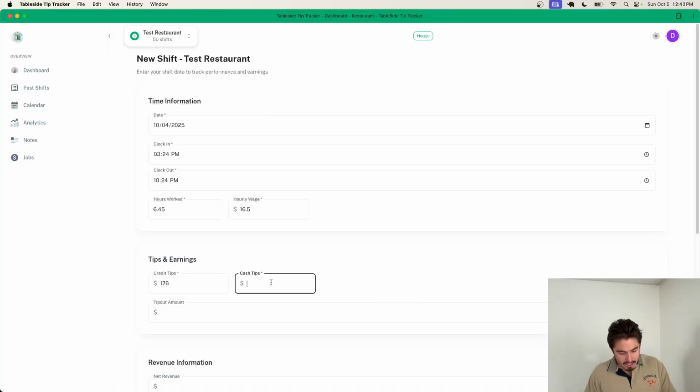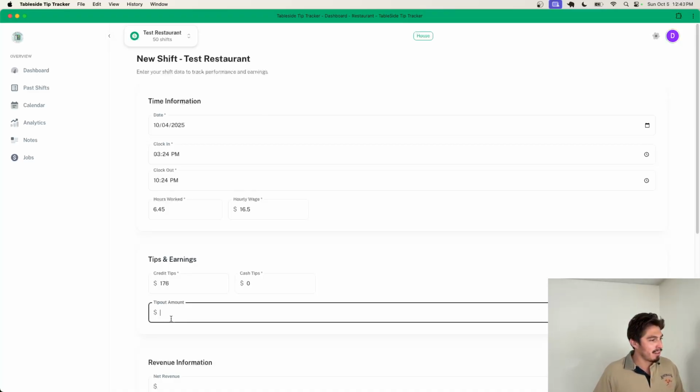Cash tips, we did 0. Side note, for this one table I had, not sure if you've ever heard of a microaggression. I just learned that word, but the table started speaking Spanish to me. I'm all for it. I speak Spanish. No Spanish was spoken before, but they decided to speak Spanish, asking where the bathrooms were. I thought it was fun. A little time to practice the Spanish, always good with the tables. But not sure if you ever heard of that one, but that's a new one for me.